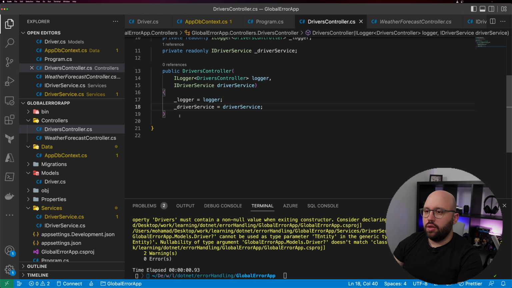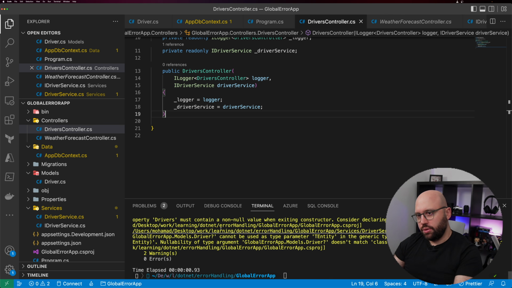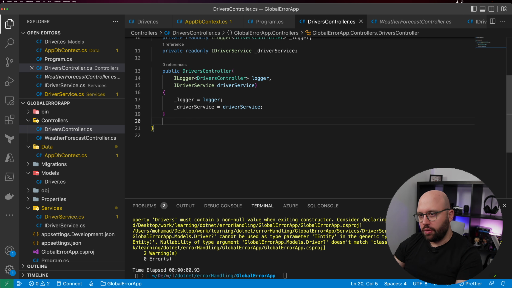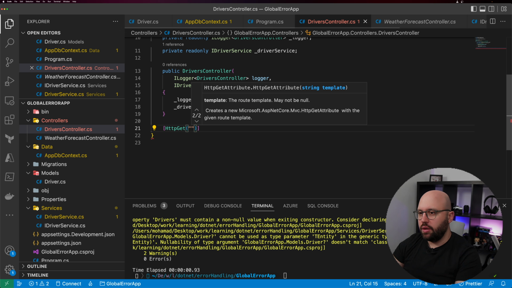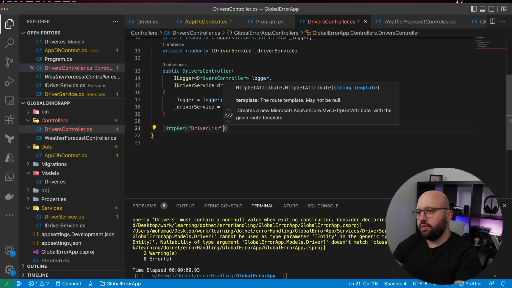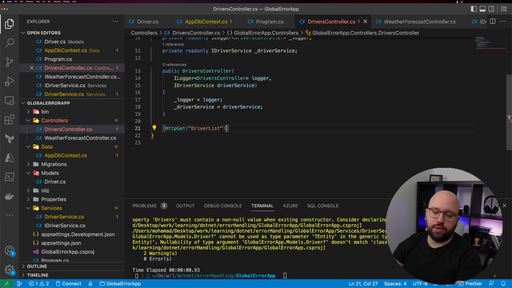Perfect. So the first thing is let's create a simple endpoint, and this endpoint will allow us to interact with our application and either add, delete, or update. We're just going to build it as we go. We're not going to do all of them right now. Just create one by one and see how it works. So the first one is going to be the simplest one. It's going to be HTTP GET, and we're going to call it driver list. Basically get all of the drivers.